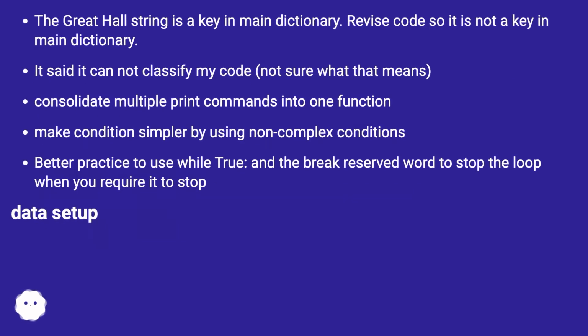The great whole string is a key in main dictionary. Revise code so it is not a key in main dictionary. It said it cannot classify my code, not sure what that means. Consolidate multiple print commands into one function. Make conditions simpler by using non-complex conditions. Better practice to use while true, and the break reserved word to stop the loop when you require it to stop. Data setup.